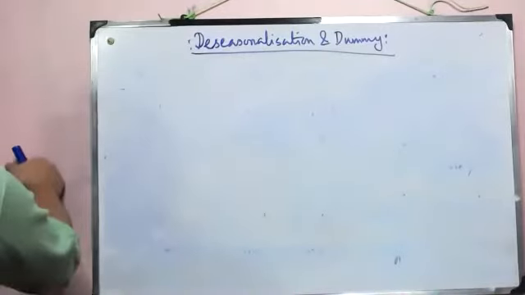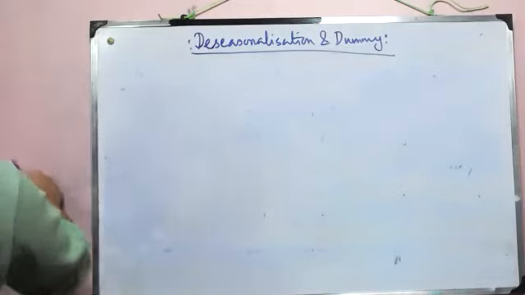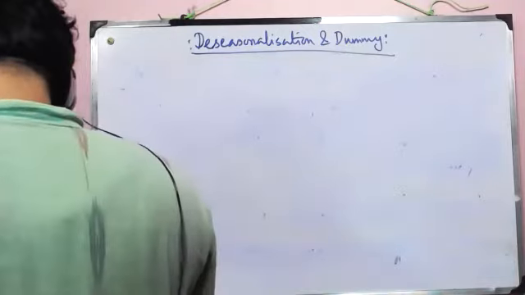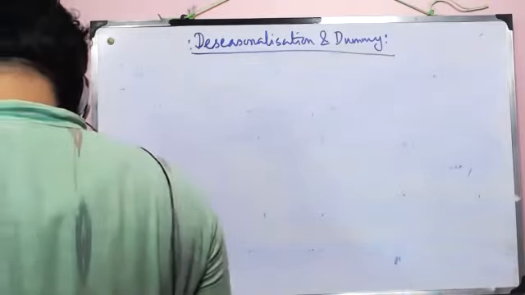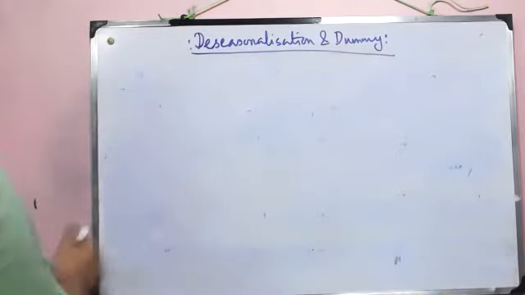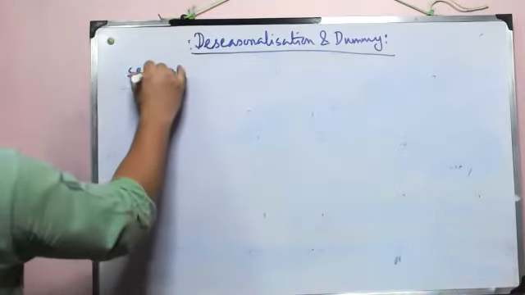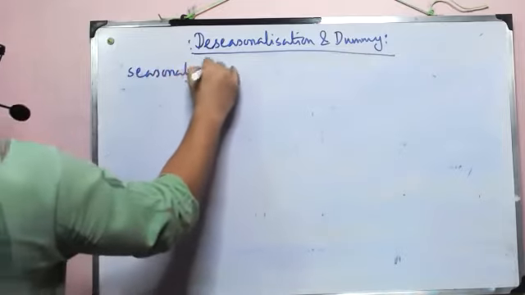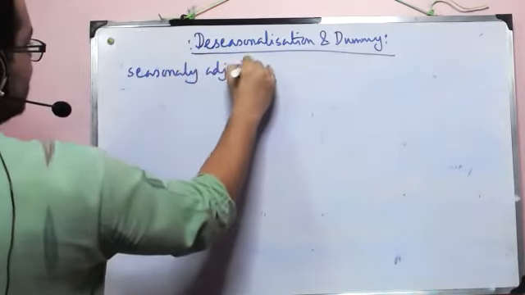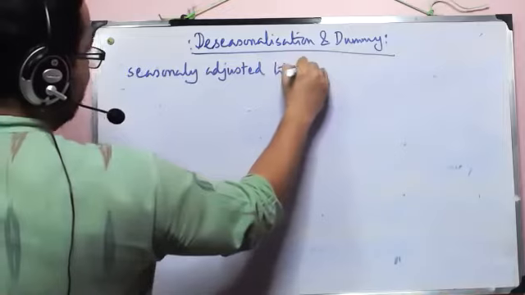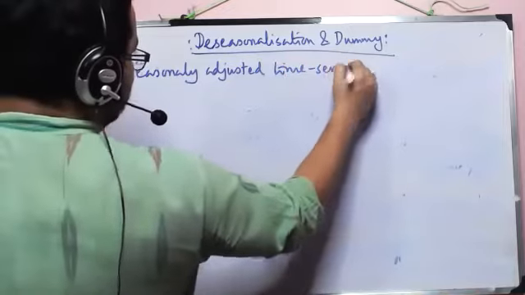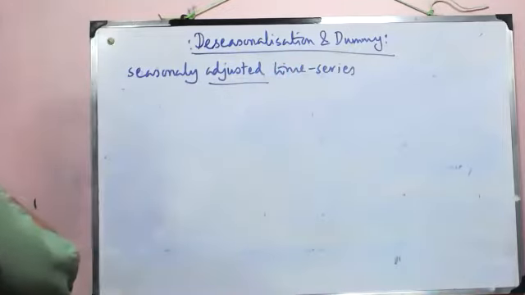Okay. So what is our work here? We are looking for deseasonalization, or as we say it all the time, a seasonally adjusted time series. That means time series data which doesn't have a seasonal component. Okay. So how to do that?